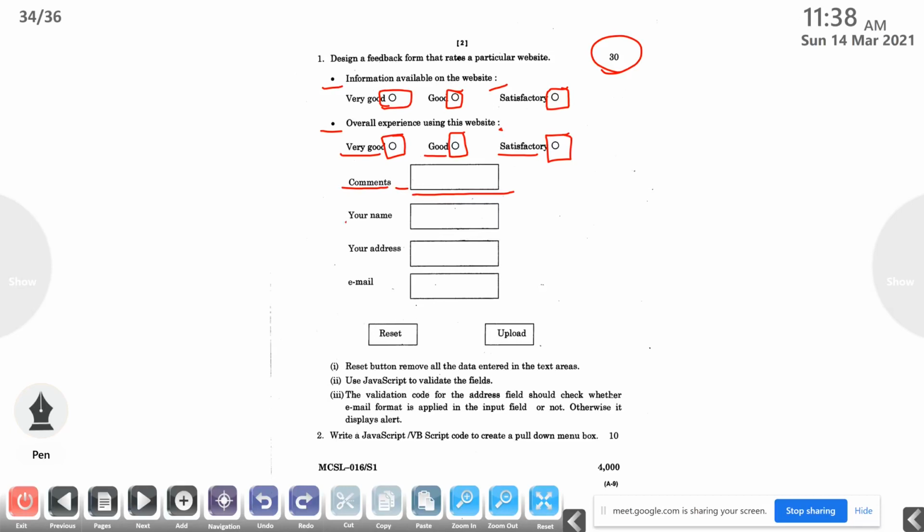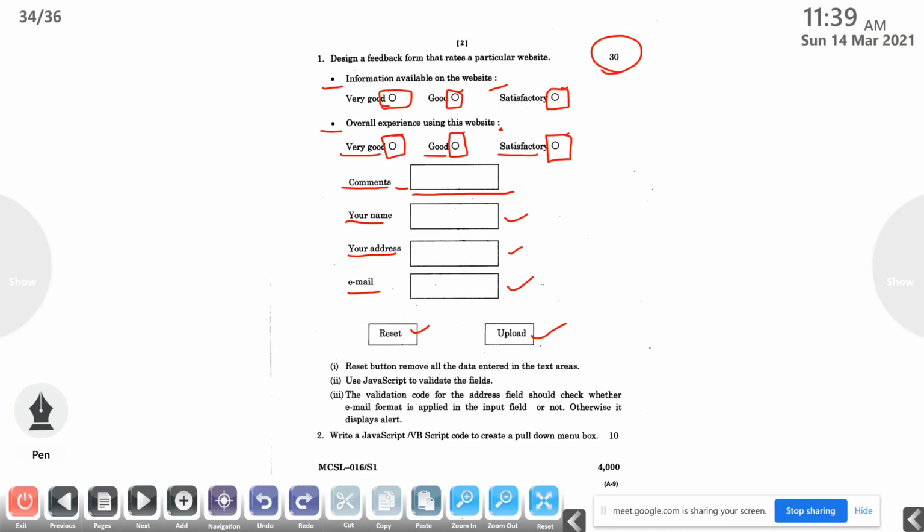The next one, your name, that may be a text box. Then your address, that may be a text box or text area. Then email. For collecting that email, you should put a text box. Then 2 buttons over here. One is the reset button and the other is the upload button. These are the design part that we want to do.